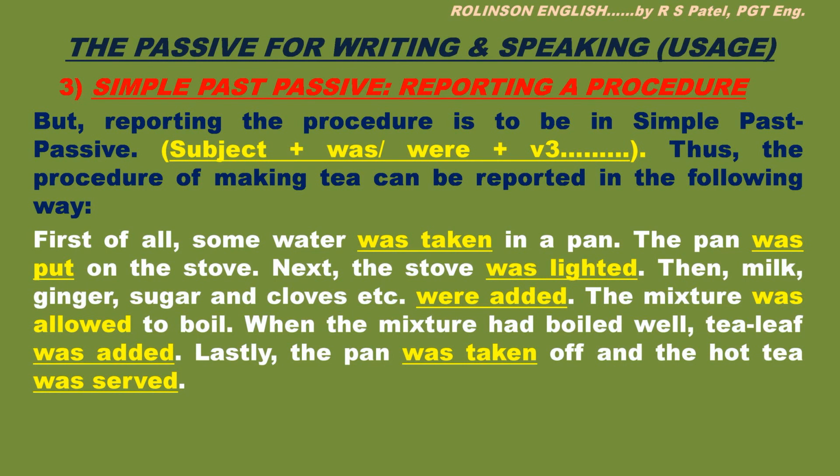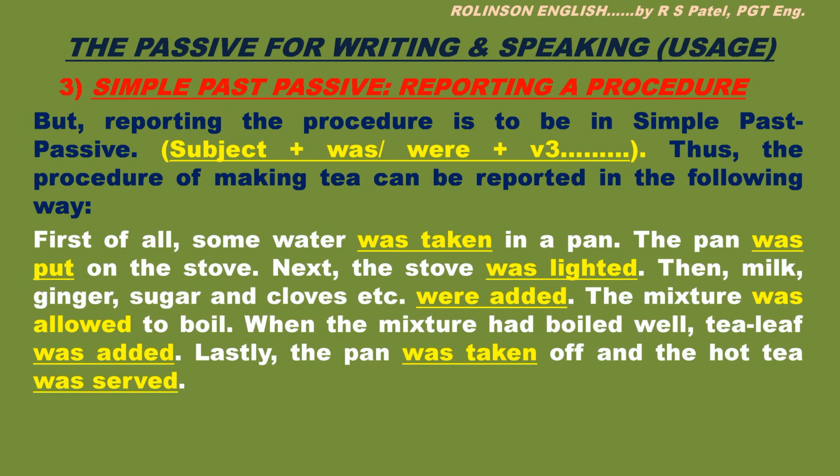First of all, some water was taken in a pan. The pan was put on the stove. Next the stove was lighted. Then milk, ginger, sugar and cloves were added. The mixture was allowed to boil. When the mixture had boiled well, tea leaf was added. Lastly, the pan was taken off and the hot tea was served.